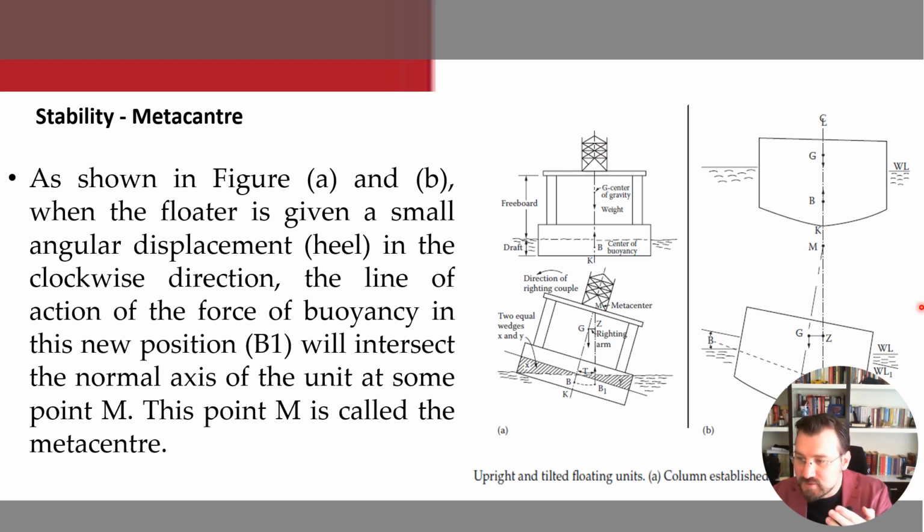So if it is between G and M, we call it the metacentric height. And if it is between B and M, the buoyancy and the metacenter, it is called the metacentric radius. Okay, let's go.